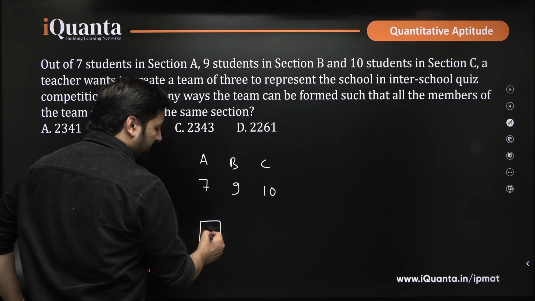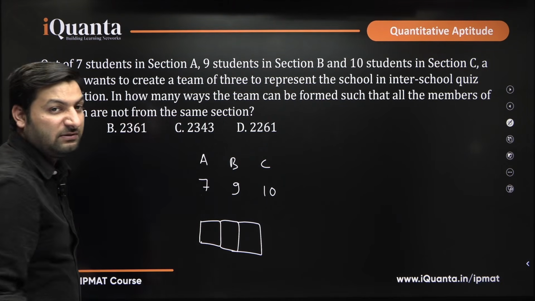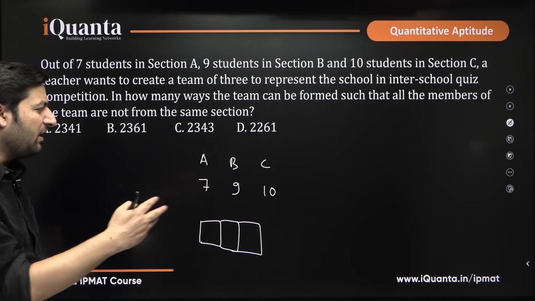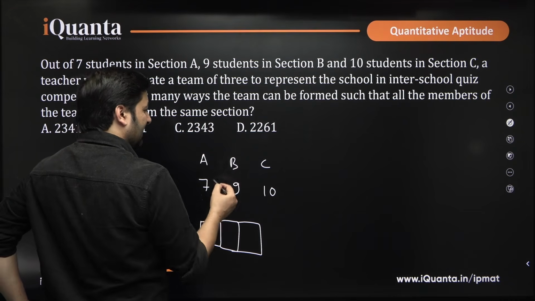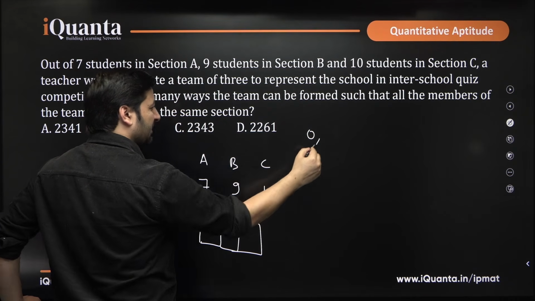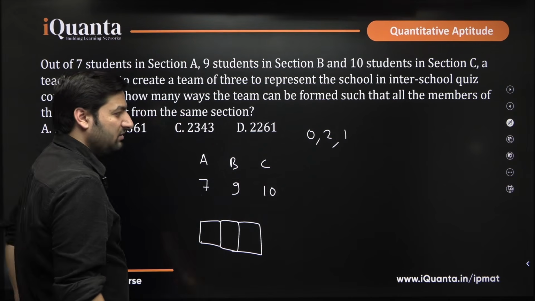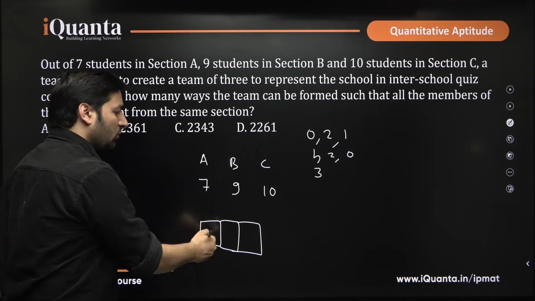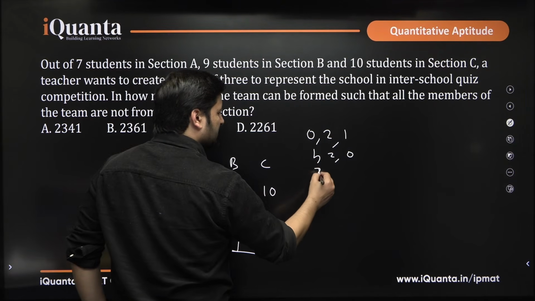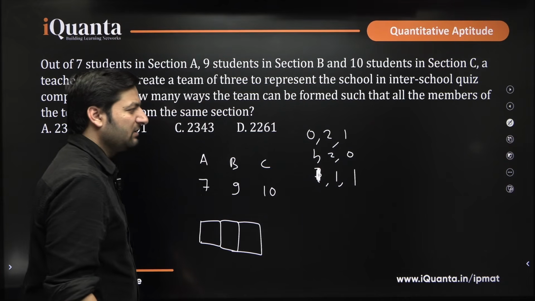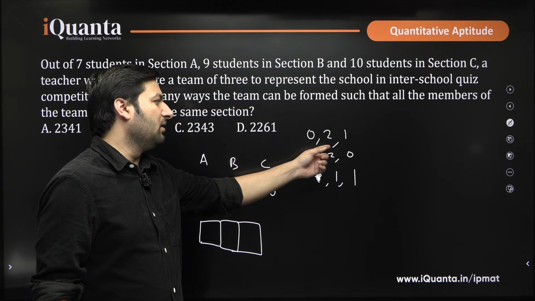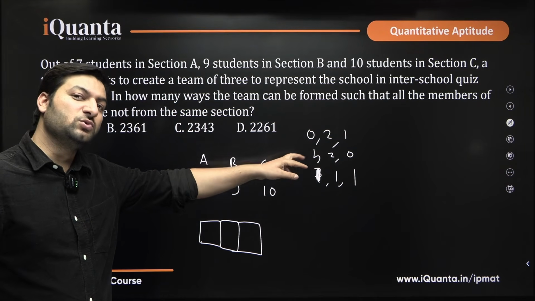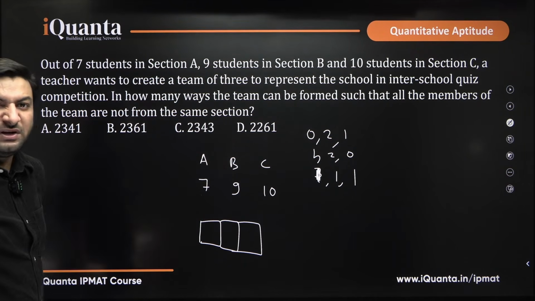So all the members of the team that we are going to create, the team of 3, should not be from the same section. Now there are too many cases if you do it manually, okay. Many of you will be thinking, let's pick 0 from the first section, 2 from the second, 1 from the third, or 1, 2, 0. You cannot include all 3 from the same section, right? So you can do 1 from here, 1 from here, 1 from here. Suppose 0, 1, 2, 0, 2, 1, 1, 2, 0, 2, 1, 0, 1, 0, 2, 2, 0, 1. There are so many combinations. So when you apply combinations here, it will be very tough.